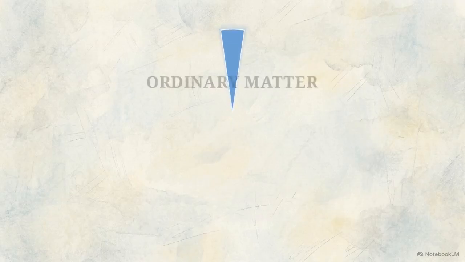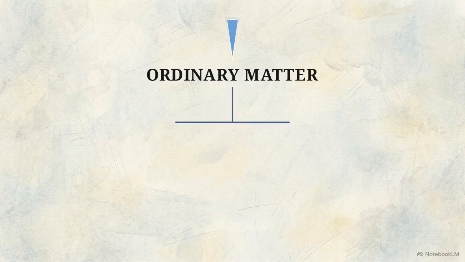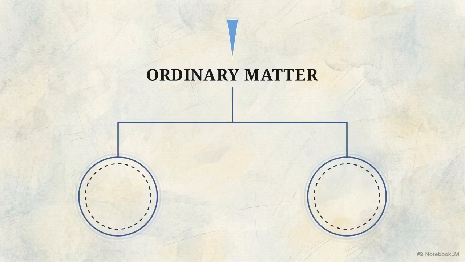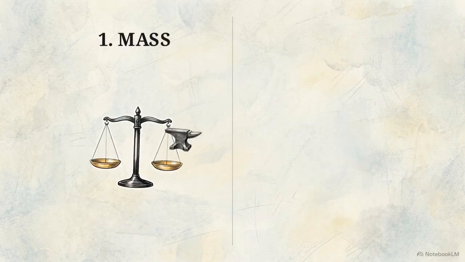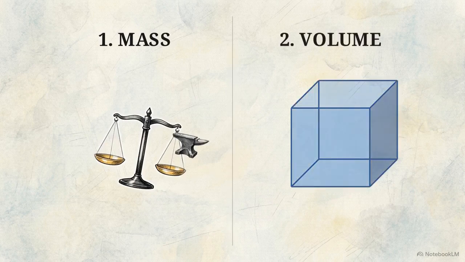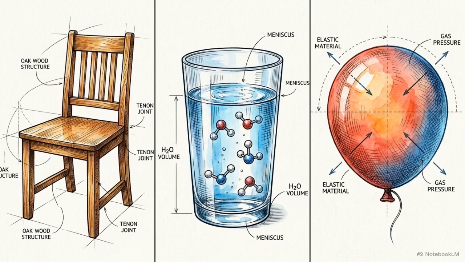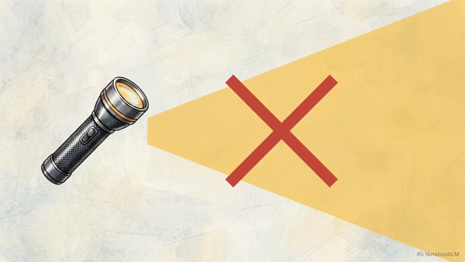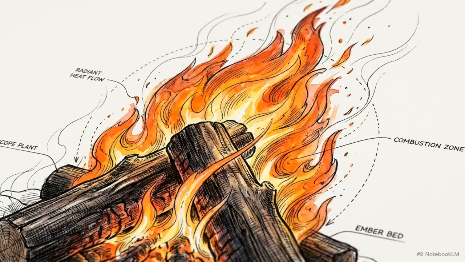We call this visible sliver ordinary matter. It is defined by two simple traits. It has mass, the amount of physical material packed inside, and it has volume, meaning it occupies three-dimensional space. If you can weigh it and it takes up room, it is matter. This is why a beam of light or the heat from a flame are not matter. They have no mass and do not take up space.